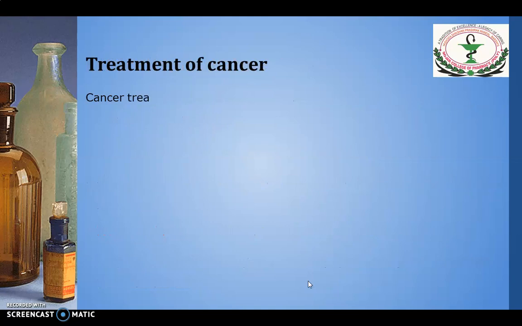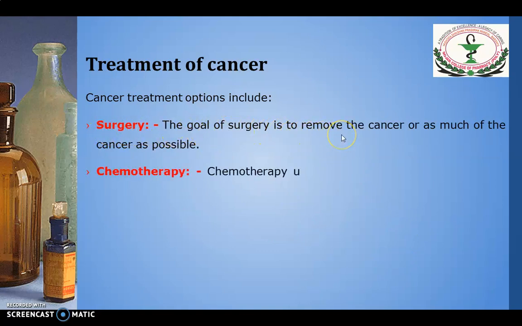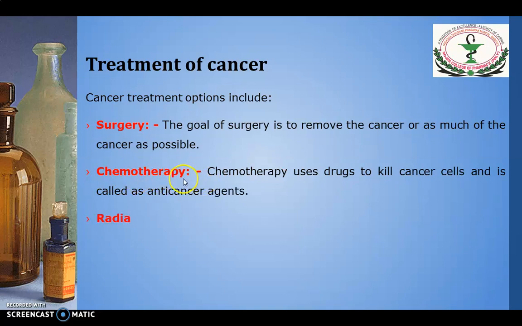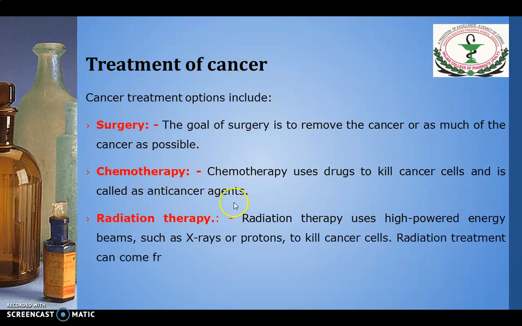Now, the treatment of cancer. There are many options available for the treatment of cancer. So, we will see one by one. First is surgery. The goal of surgery is to remove the cancer or as much of the cancer as possible. Second is chemotherapy. Chemotherapy uses drugs to kill the cancer cells, and the drugs which are used for treatment of cancer are called anti-cancer agents.